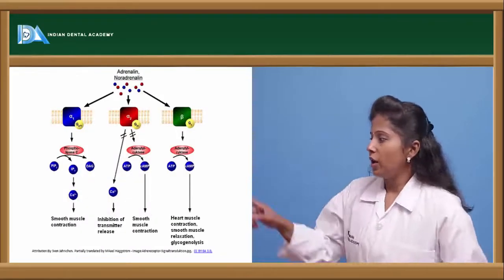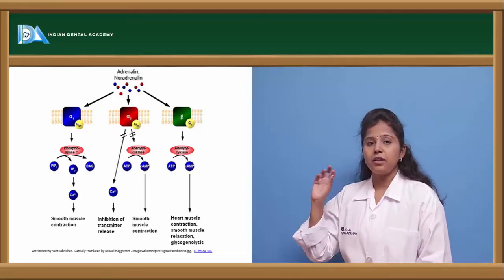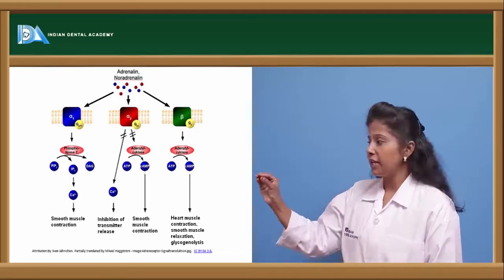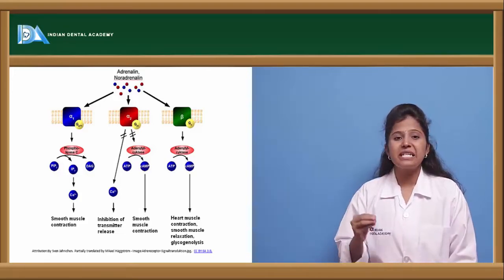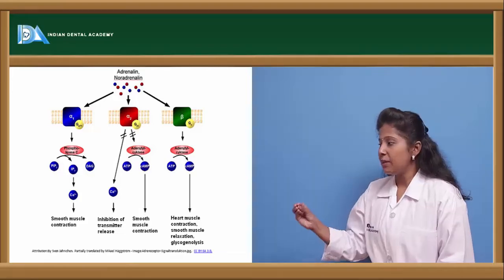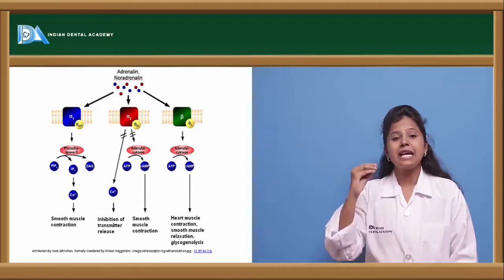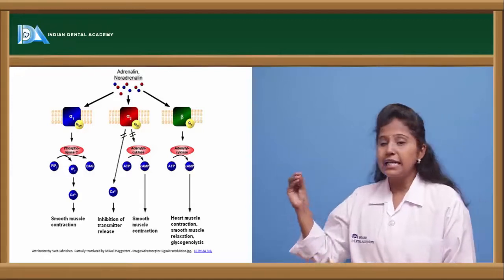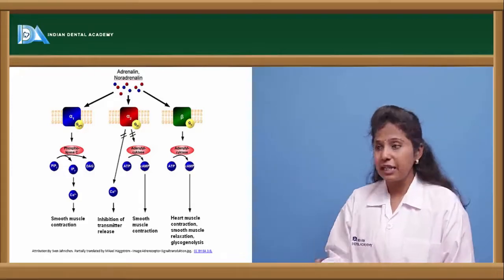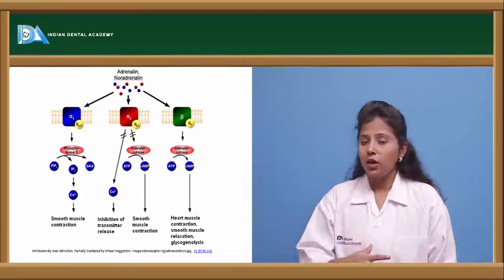If adrenaline or noradrenaline binds to the alpha 1 receptors, because of the action of the phospholipase C enzyme, there will be increased calcium and increased cyclic AMP levels, which causes smooth muscle contraction.